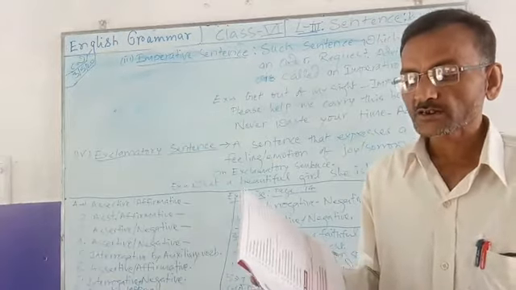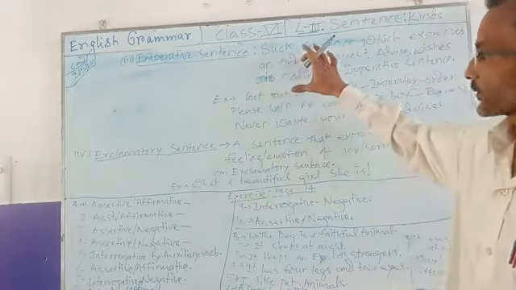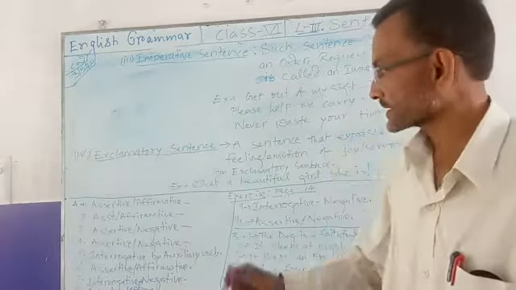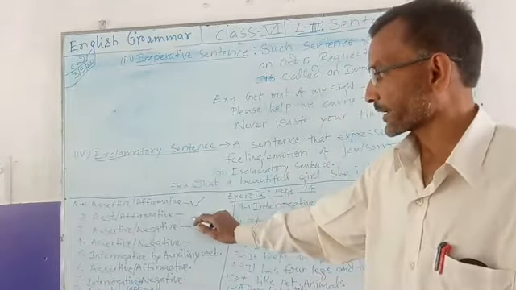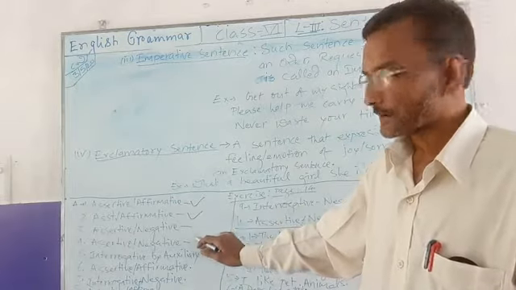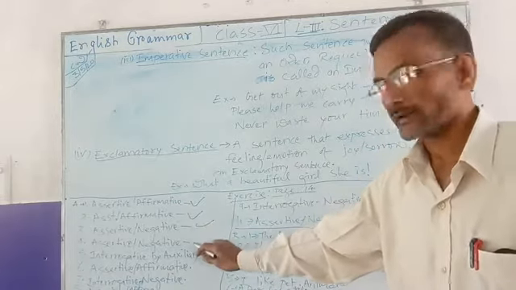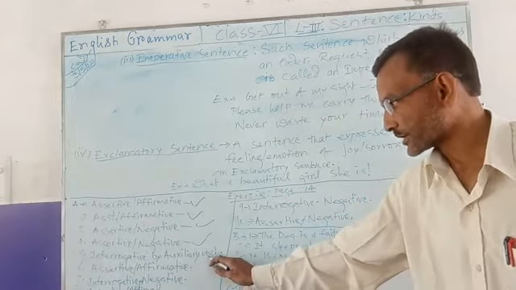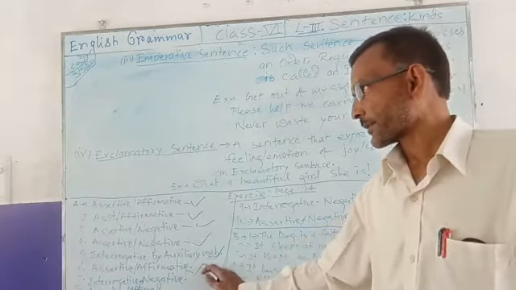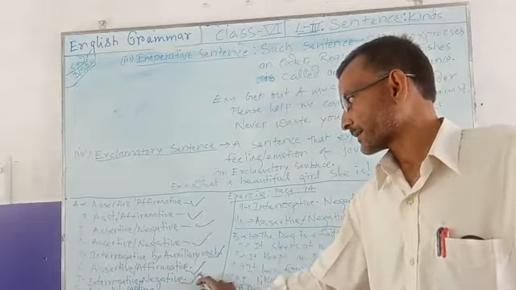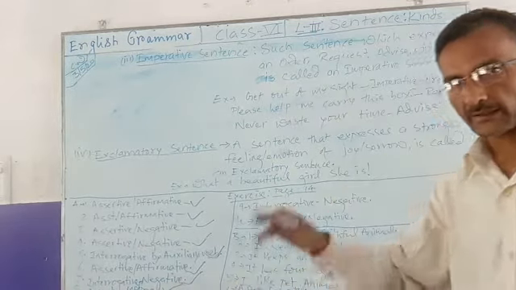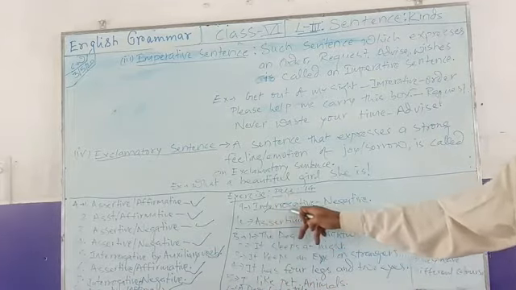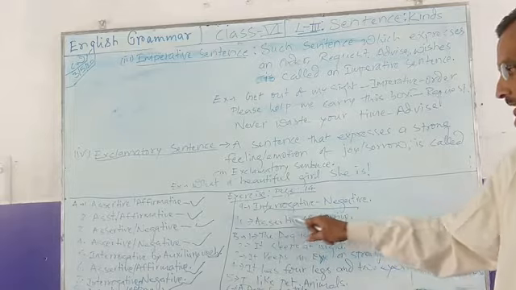So now you have to name them, which kind of sentence it is. In exercise page number 14, it is assertive affirmative, it is assertive negative, it is interrogative by auxiliary verbs, it is assertive affirmative, like interrogative negative, like assertive affirmative, like that. We have to write the nature of the sentence. This one is interrogative negative, this one is assertive negative, like that.